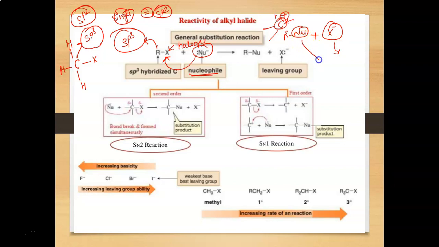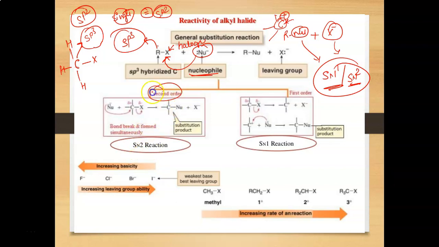So basically the nucleophile has to substitute in the position of the halogen, right? There are two types of nucleophilic substitution reaction, SN1 and SN2, substitution nucleophilic unimolecular and bimolecular.